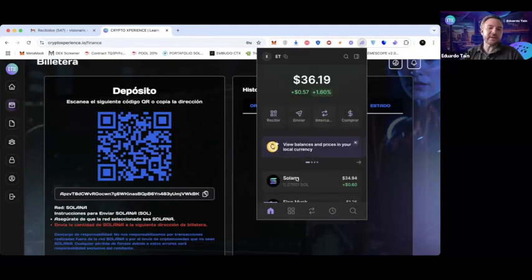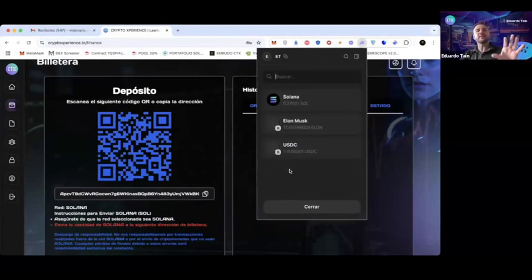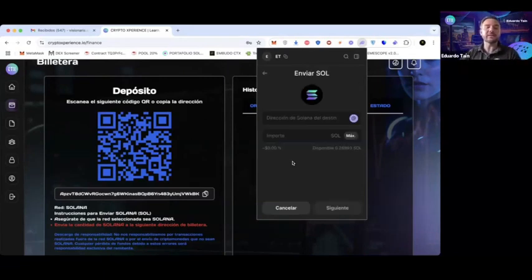Here I have some Solana that I have already prepared for the exercise I was going to do here with you. I click here to send. Obviously, you can do it from Phantom Wallet, Binance, a centralized exchange, but Phantom Wallet is always recommended. It's a free wallet. You download it from your App Store, Google Play, and load Solana. You buy Solana with a card. You can also do it in Phantom.